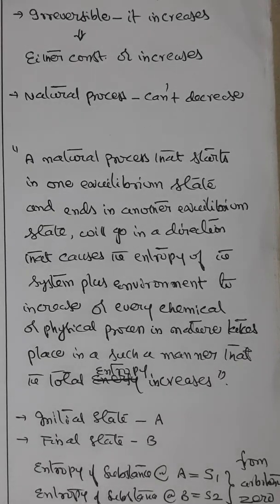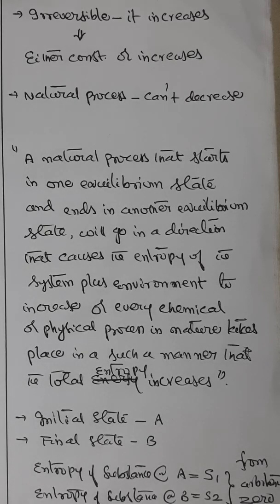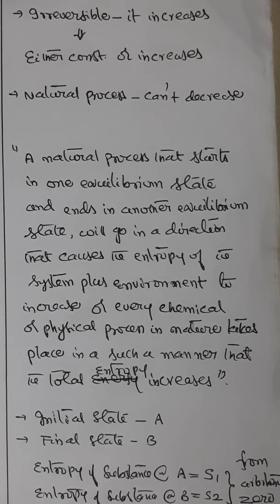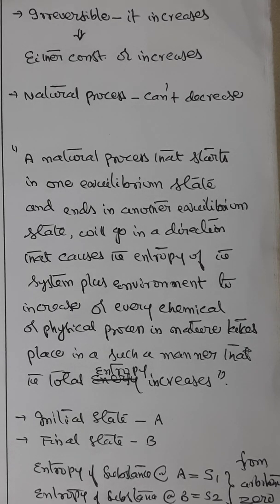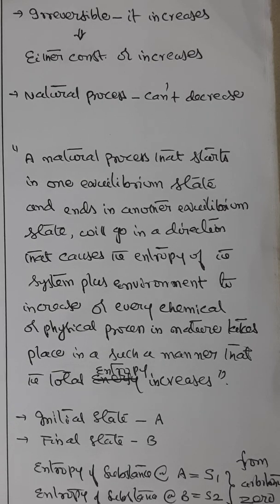Something like this. The second law of thermodynamics in terms of entropy can be expressed as: a natural process that starts in one equilibrium state and ends in another equilibrium state will go in a direction that causes the entropy of the system plus environment to increase. Or, every chemical or physical process in nature takes place in such a manner that the total entropy increases. For that, let us understand like this.